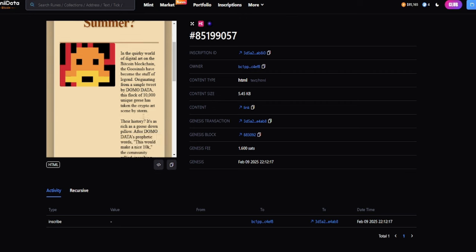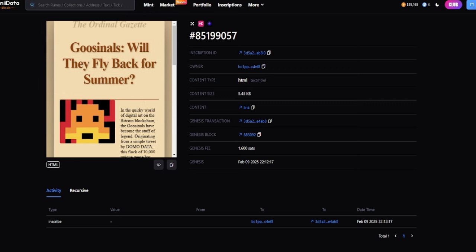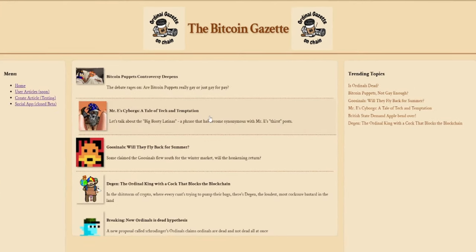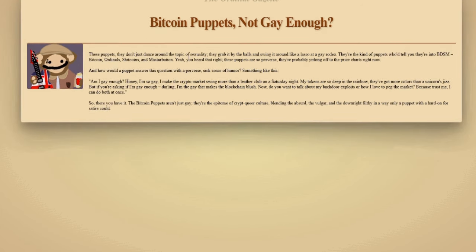So like a conventional website, when someone writes an article, the editor can change it and say, I don't like this term you've used here, I think I'll change that. That can't be done on here, can it? Because once it's inscribed, it's done. There's no changing it, there's no censoring it, you can't block the blockchain. It's super, super cool, I think, as far as the use case goes. Immutable data storage, and this is a really cool way to use it, in my opinion.